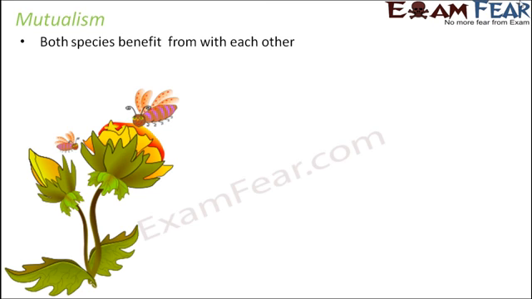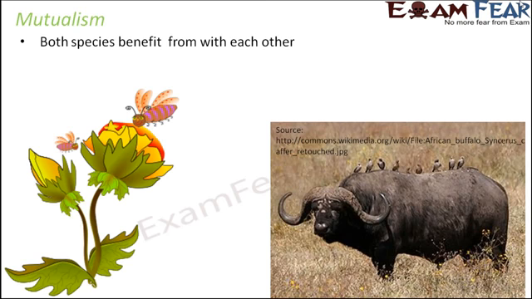When we talk about mutualism, anything that happens mutually means the two species are helping each other. Again we will talk about the same example of the flower and the bees. Here the bees receive nectar from the flower, so that's how they are benefited. And how are the plants benefited? The bees help in pollination for the plants, which is a very crucial part of reproduction in plants. That way the flowers as well as the bees are both mutually benefited. So this is an example of mutualism.